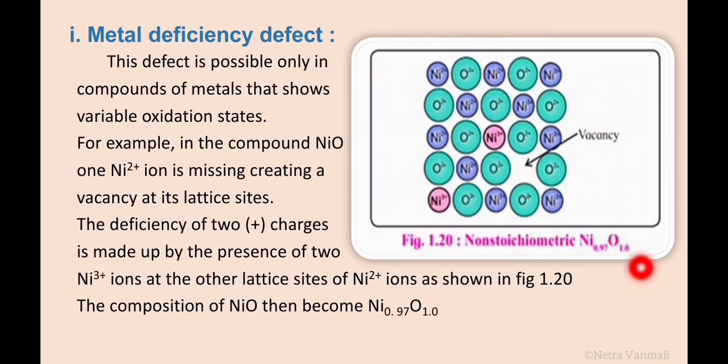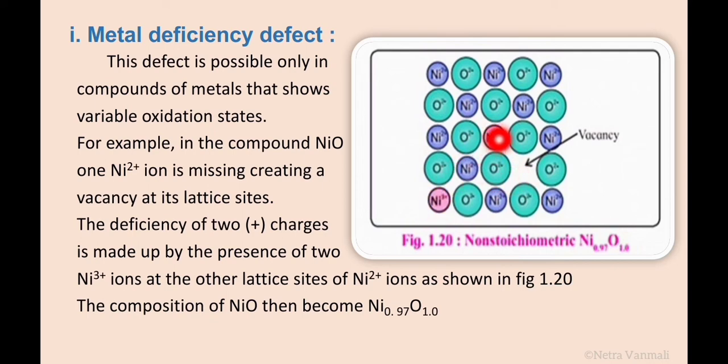For example, in the compound NiO, one Ni2+ ion is missing. See in the diagram, this is the crystal of NiO, Ni2+ O2-, cation anion, regular repeating arrangement. So one of the Ni2+ ions is missing from its original lattice site. The deficiency of 2 plus charges is made up by the presence of 2 Ni3+ ions.